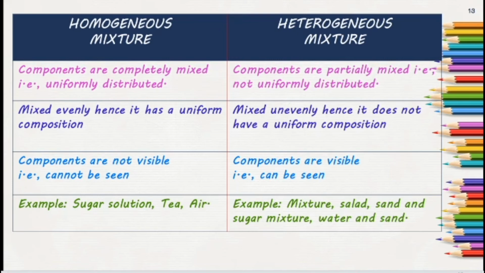In homogeneous mixtures, the components are not visible; they cannot be seen. But in heterogeneous mixtures, we are able to see the particles, that is, the components mixed in that mixture. Examples of homogeneous mixtures are sugar solution, tea, air. Heterogeneous examples are the snack mixture we eat, salad, sand and water mixture, sand and sugar mixture, salt and sand mixture. We can find layers in these mixtures. So these are the differences between homogeneous and heterogeneous mixtures.